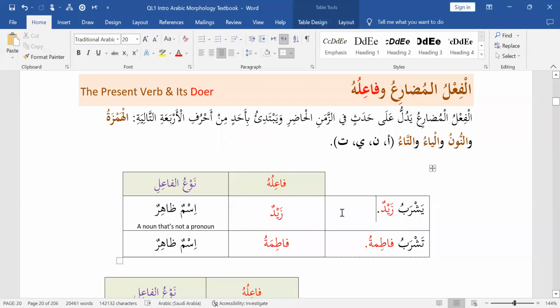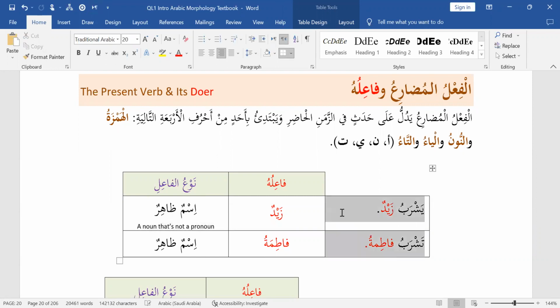So once again, al-mudari refers to a hadath, an action, fi zaman al-hadir, and sometimes it can be switched to al-mustaqbal, and we will talk about that soon, inshallah. And every mudari must begin with hamza, noon, ya, or ta. And the fa'il of a mudari is either an ismun zahirun, which is a noun that's not a pronoun, or a pronoun that's connected or hidden.